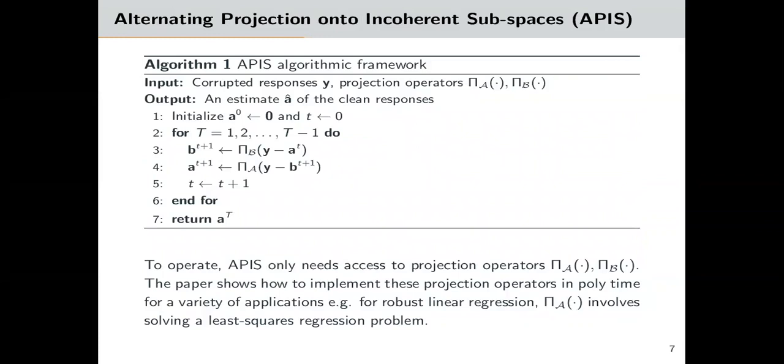Given the corrupted responses y and operators that project onto subspace unions script A and script B, to which A star and B star belong, APIS initializes A naught, its estimate of A star, to 0. At time t, projecting y minus A t onto script B gives us a better estimate B t plus 1 of the corruption. Next, projecting y minus B t plus 1 onto script A gives a better estimate A t plus 1 of the clean responses. These projection operators can be efficiently implemented for several applications.